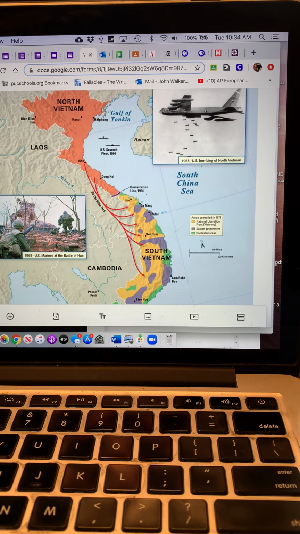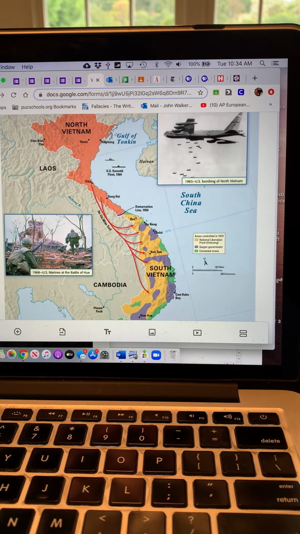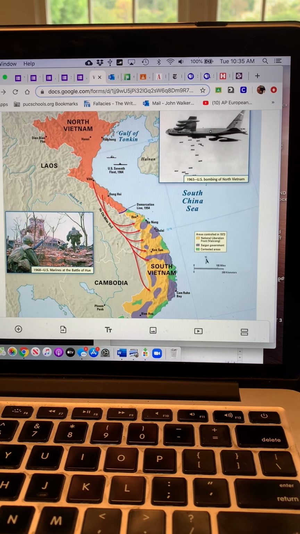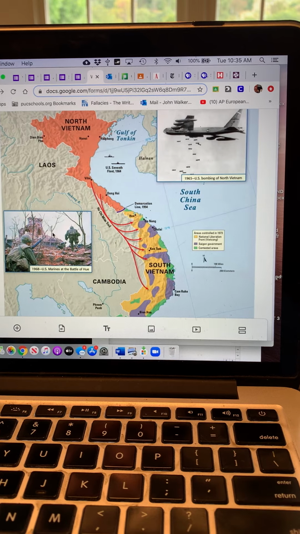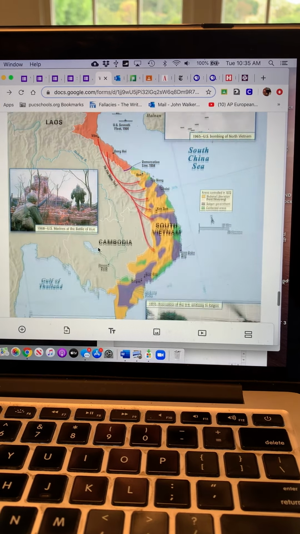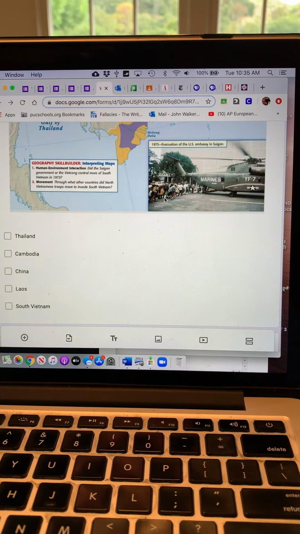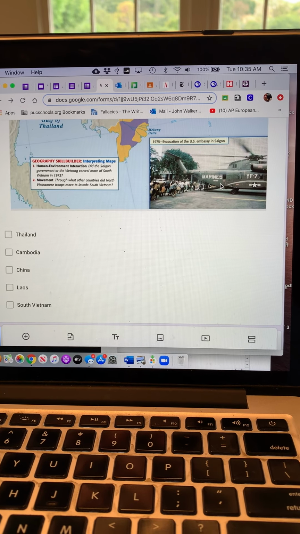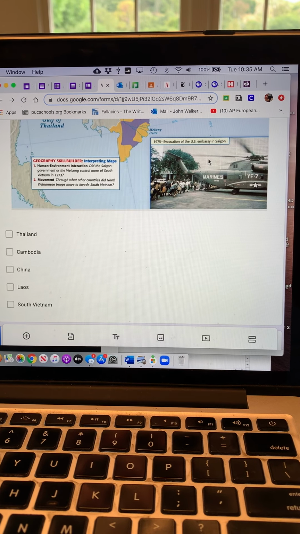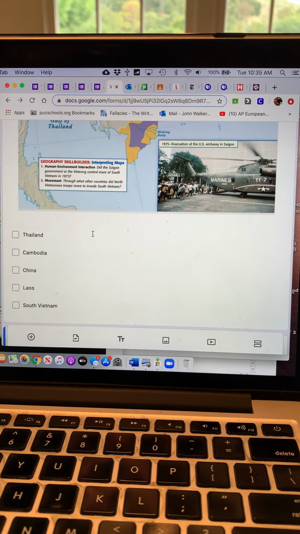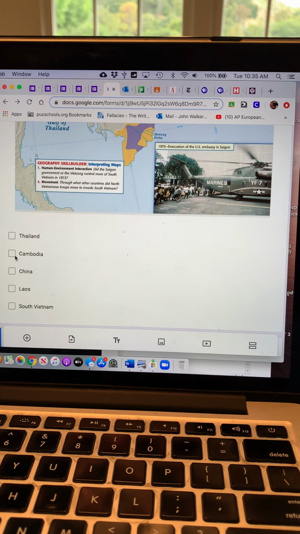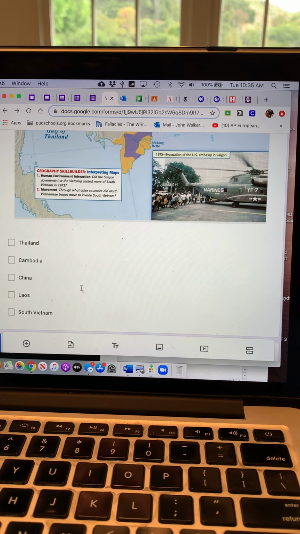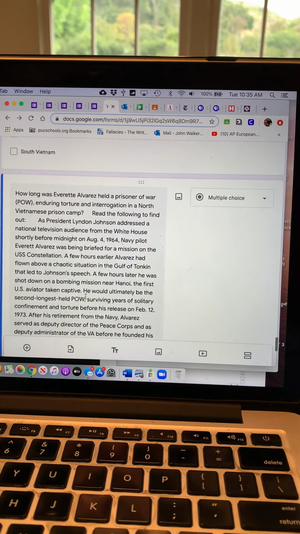In 1968, you learned about this. There was, in one of the videos yesterday, about Hue, the old imperial city where U.S. Marines fought house to house in horrible combat, until the end of the Vietnam War, where we abandoned and left Vietnam and fled and evacuated in 1975. And so Cambodia and Laos are the two countries that we bombed that we had not declared war on, but we were doing so in order to fight the Vietnamese.